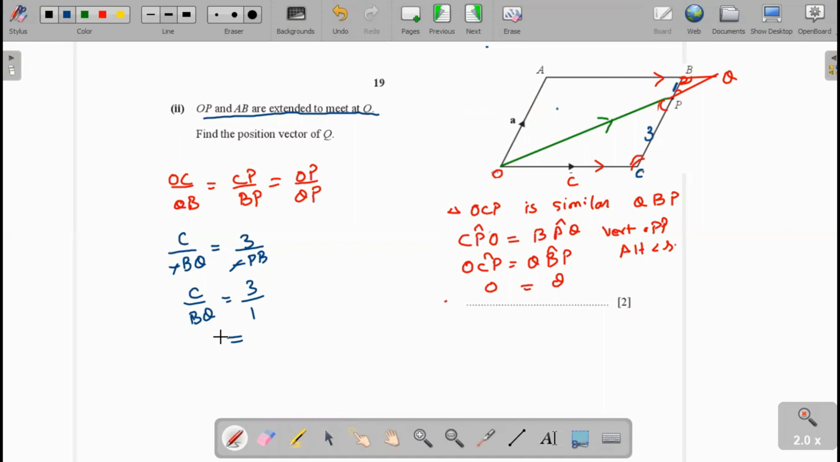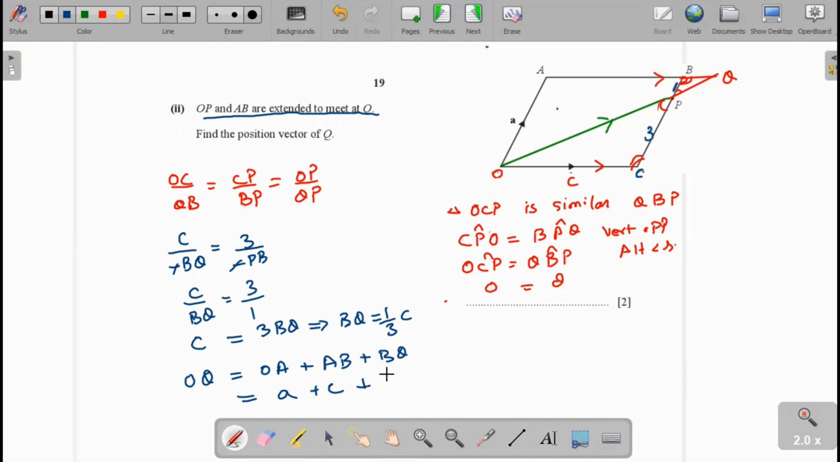Now we multiplied it. C equal to 3BQ. Now BQ will be equal to 1 over 3 C. Now we have to find the position vector Q. OQ will be equal to OA plus AB plus BQ. OA is A, AB is C, and BQ is 1 over 3 C. Therefore, A plus 4 over 3 C. This is the position vector in this term.